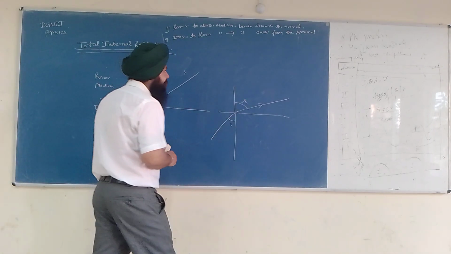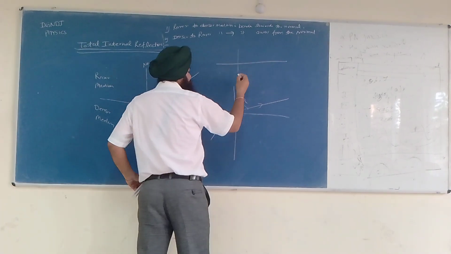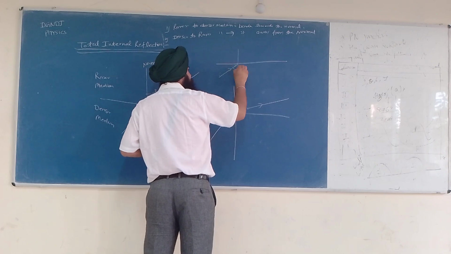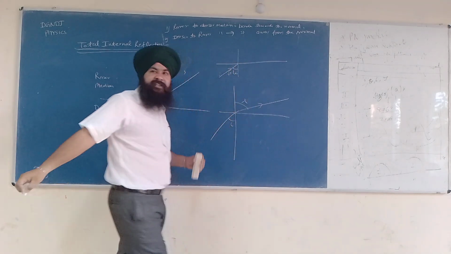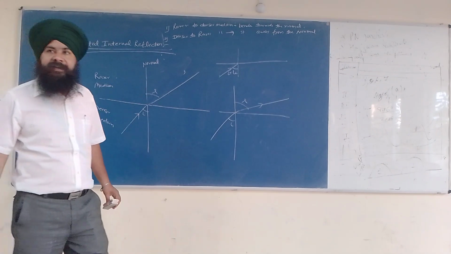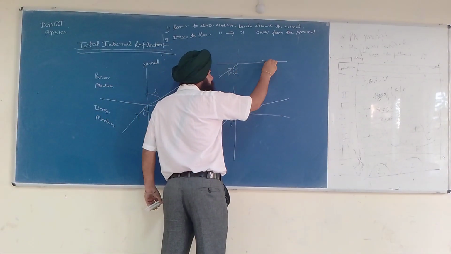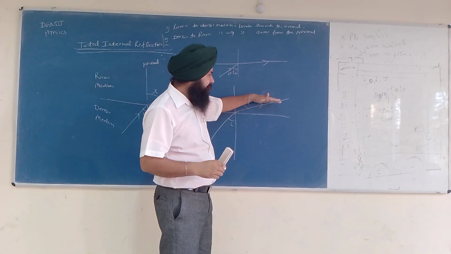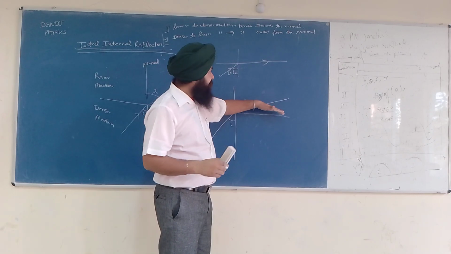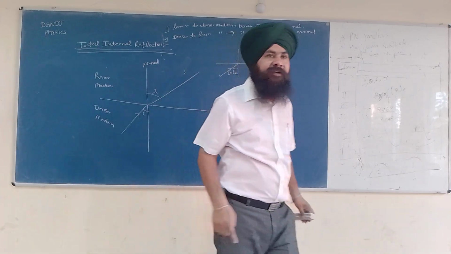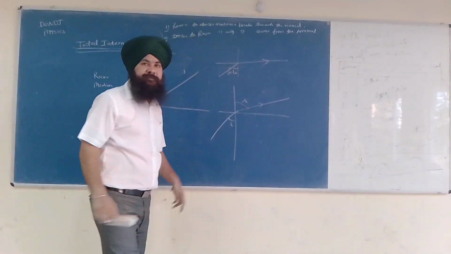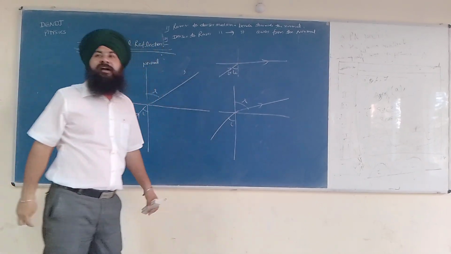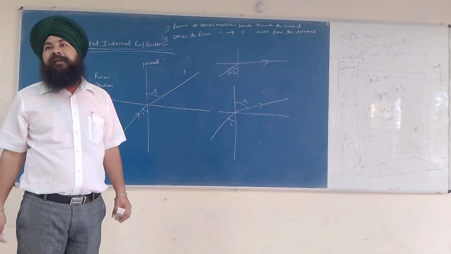And in the third diagram, what will happen? At this angle, I is equal to IC. This IC is called a critical angle. This light will travel along this path. This will bend like this, and at some stage, it will travel along the surface. When this stage occurs, this angle of incidence is called the critical angle.